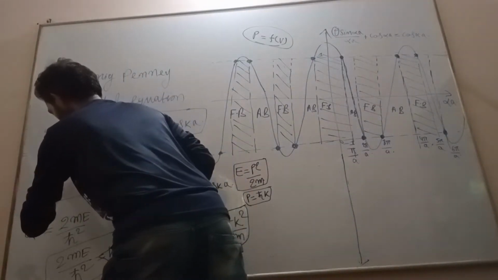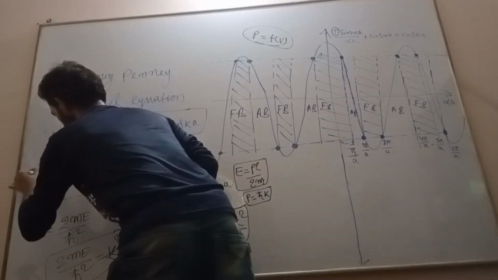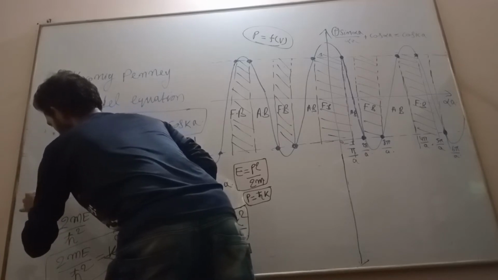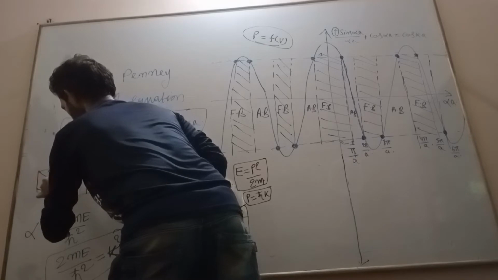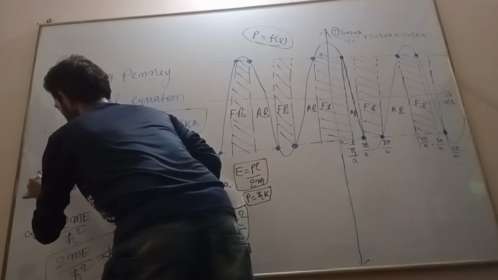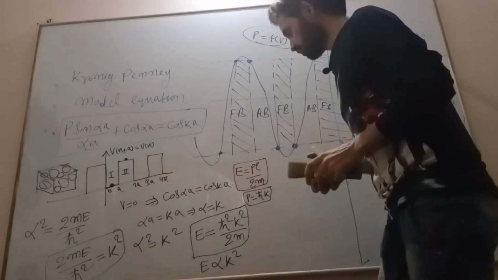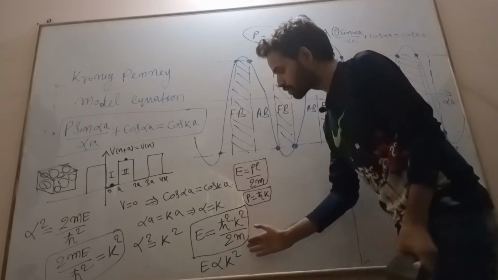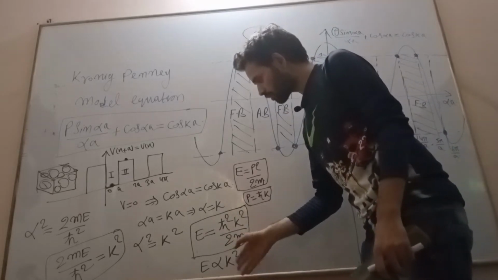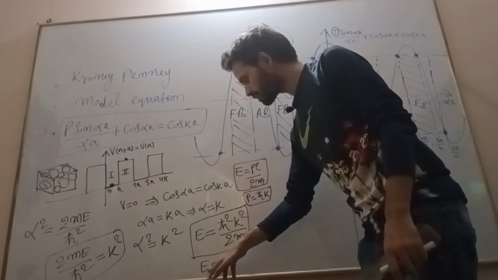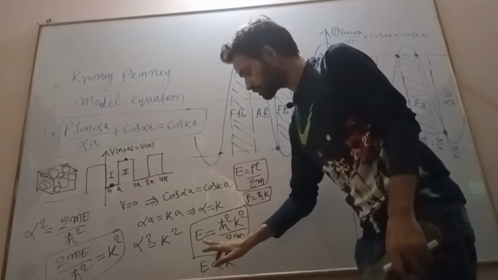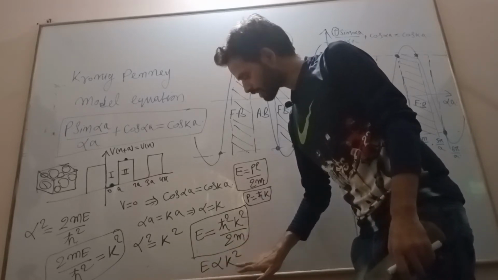If the particle has momentum, where is it inside the crystal? This is my crystal. Where is the electron? Energy is proportional to momentum square, so the particle has energy as well as momentum.